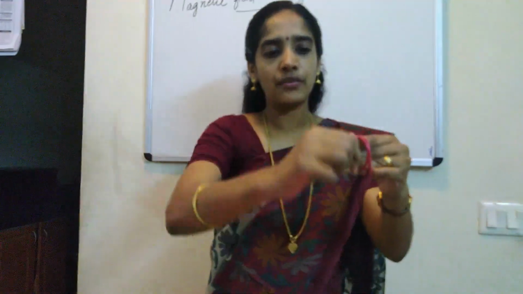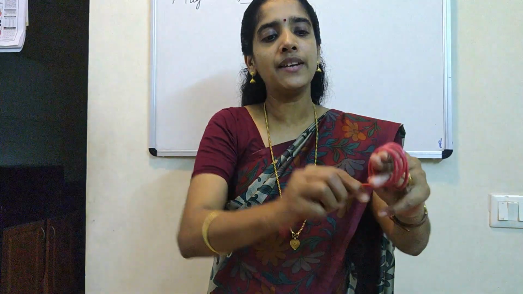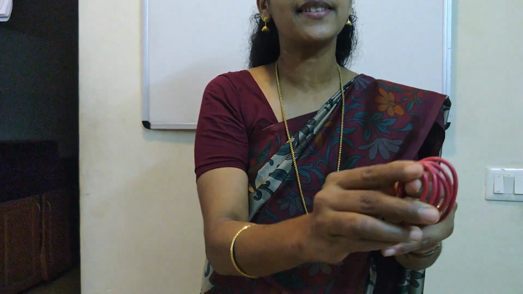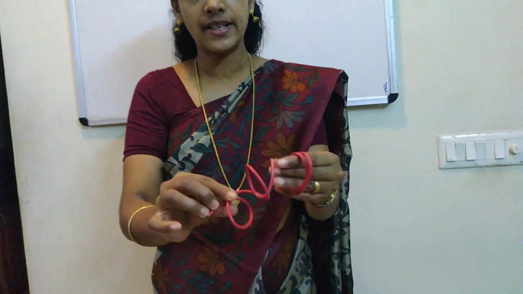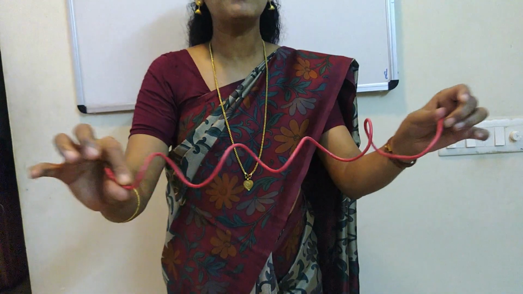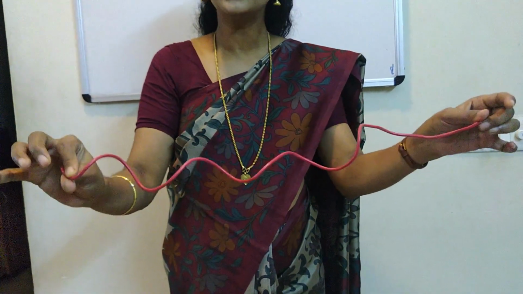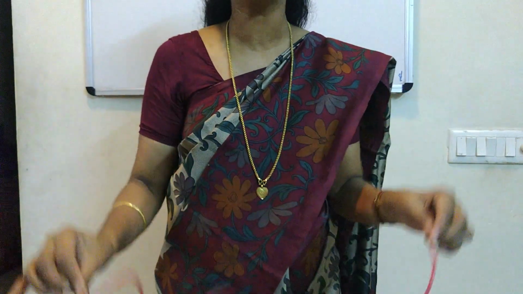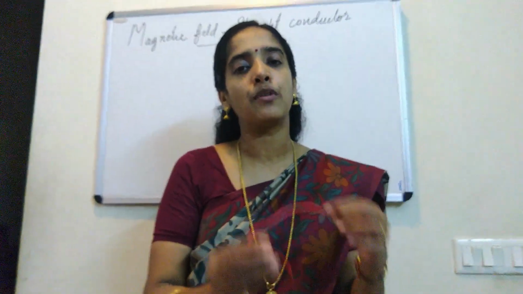And the third is we will take a long insulated copper wire, and then we will wind it, you see, it's like a spring now. When you wind it, you get something like a spring, or we can say like a cylinder. So this is what our point of concern now. We will be studying how the nature or the strength of the magnetic field varies as you change the shape of the conductor. This is our topic.